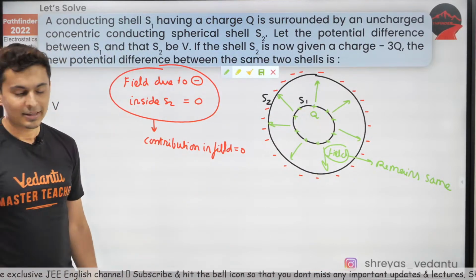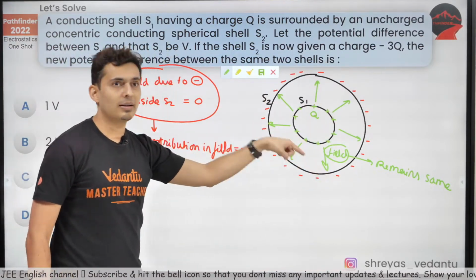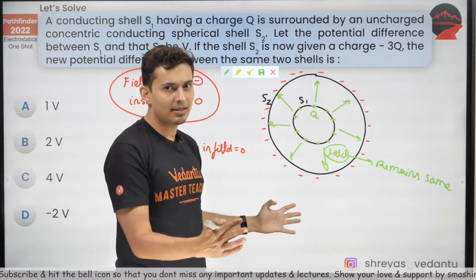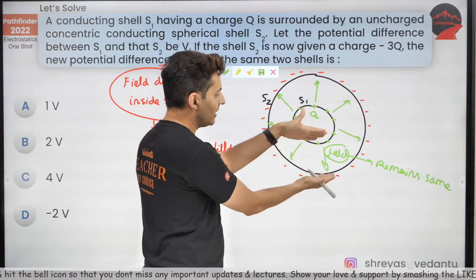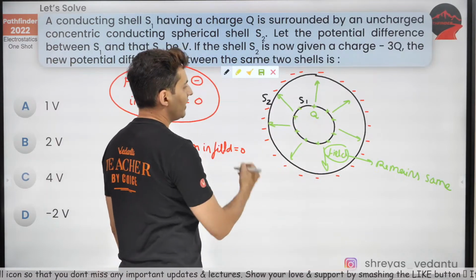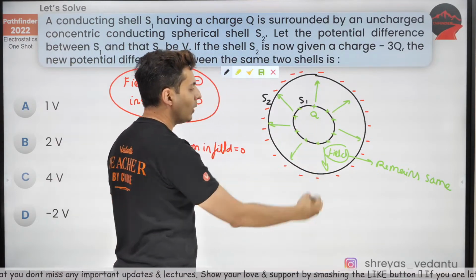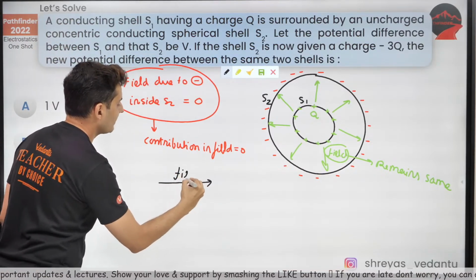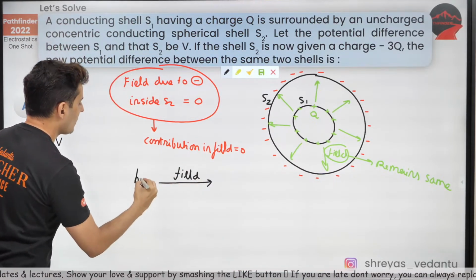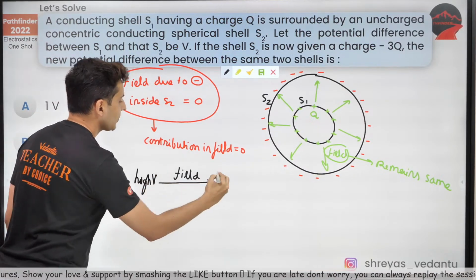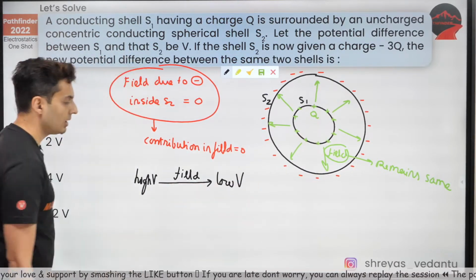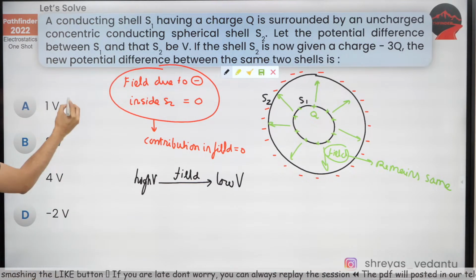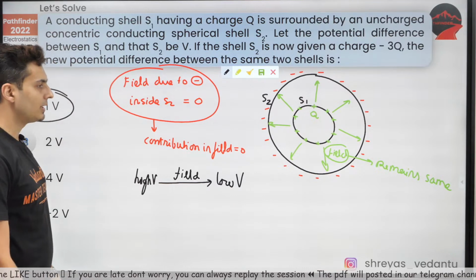Everybody getting it? The field does not get affected by those outside charges. Hence, if the field remains the same and the distance between them remains the same, what will happen next? The potential difference will also be the same, because remember, field always travels from high potential to low potential. So it should be the same, hence it will not change, it will be V only.